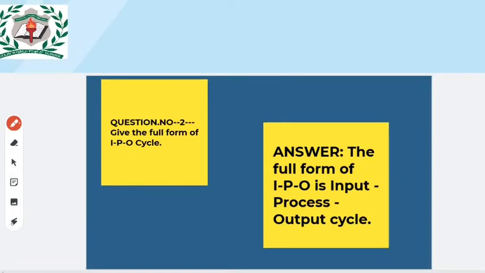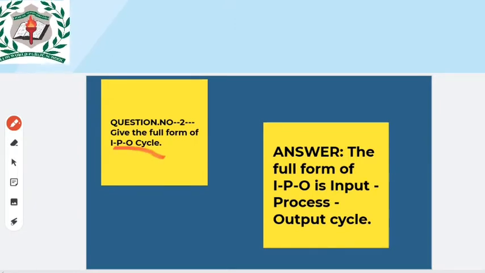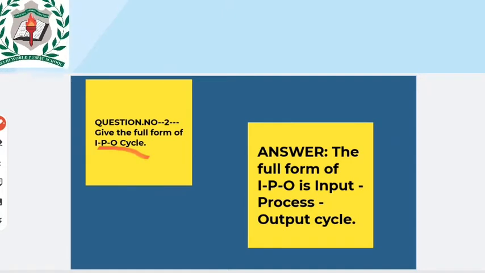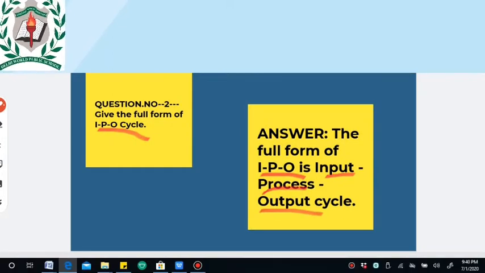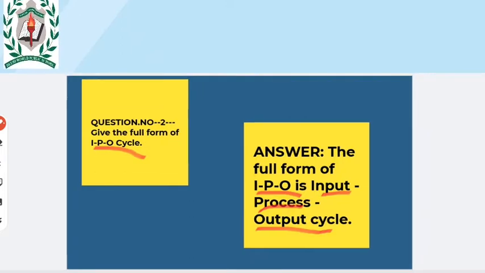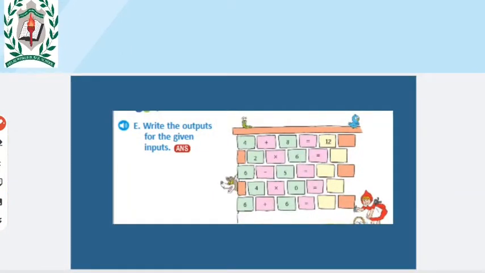And next let me move to the second question. What is the second question they given here? Give the full form of IPO cycle. Answer for the question. The full form of IPO is input, process, output, cycle. Clear? I repeat it again. The full form of IPO is input, process, output, cycle. Clear? And now let me move to the next exercise.